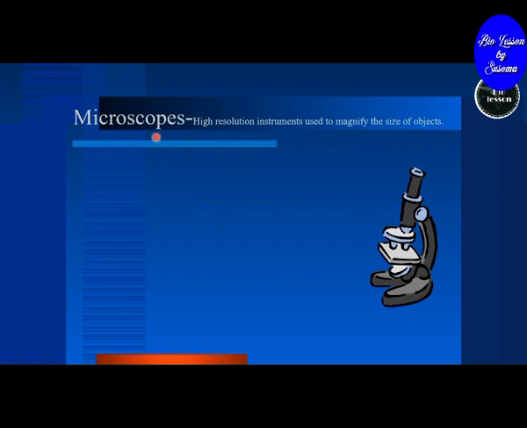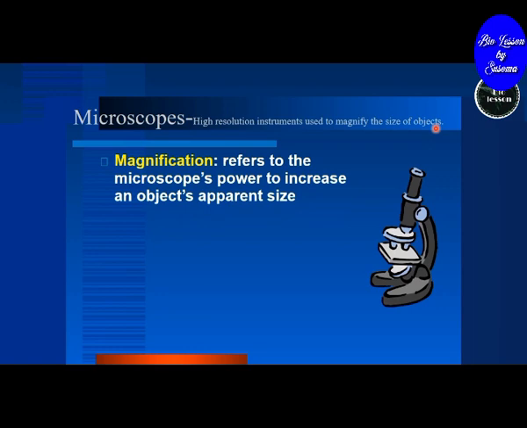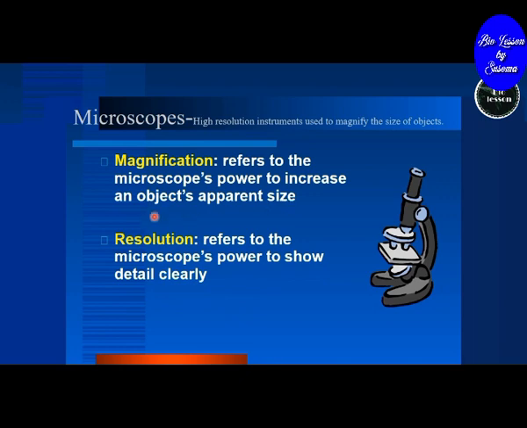What are microscopes? Microscopes are high-resolution instruments which are used to magnify the size of objects. Magnification refers to the microscope's power to increase an object's apparent size, whereas resolution refers to the microscope's power to show detail clearly.